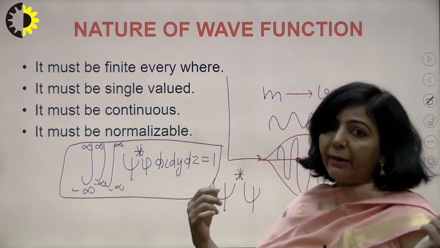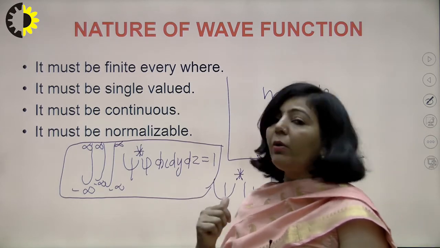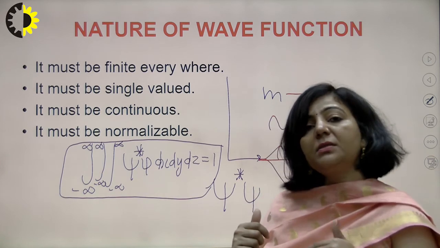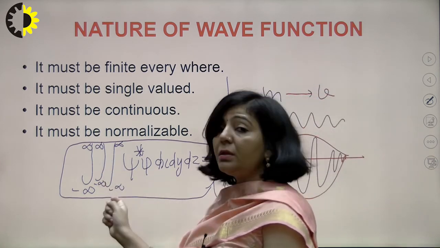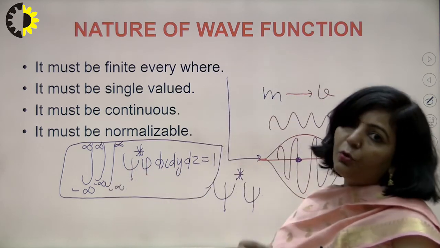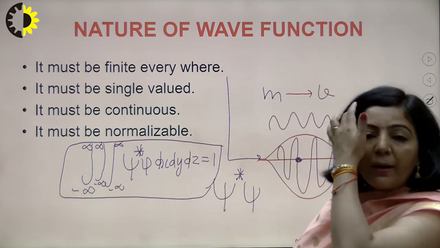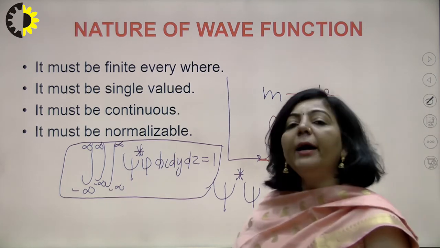So as I have shown you that particular box, if a is the breadth along the x-axis, b along the y-axis and c along the z-axis, then the limits will be 0 to a, 0 to b, 0 to c, of psi star psi dx dy dz. So your wave function must be a normalizable function. So these are the conditions which must be fulfilled by the wave function.